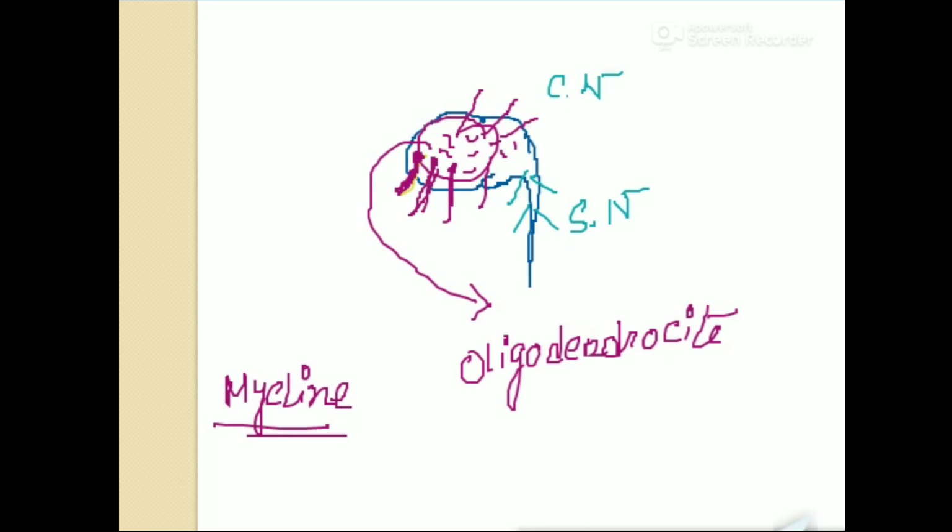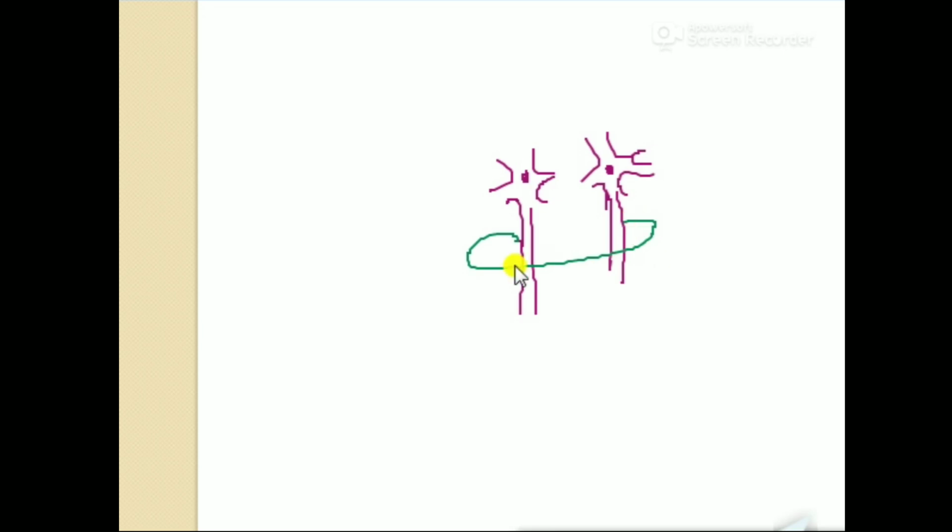Here, in that case, there are two neurons, like if I draw it quickly, they are surrounded by oligodendrocytes. This is the oligodendrocyte, which is responsible for the synthesis and secretion of myelin.